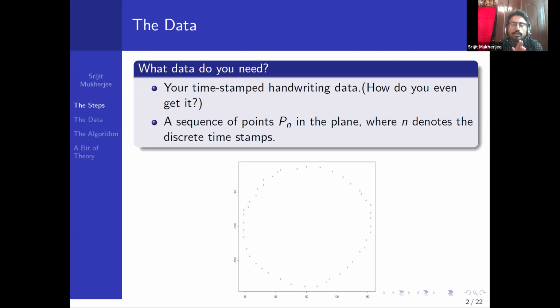You need to let the computer know how you are writing the D, the sequence of steps. Therefore, what you need are the approximate coordinates of each of these points along with the timestamp. Essentially, you need a sequence of points in a plane, with a timestamp telling which is the first point and which is the second point. You're drawing like this, so you need the timestamp. That is what you need for the data part.